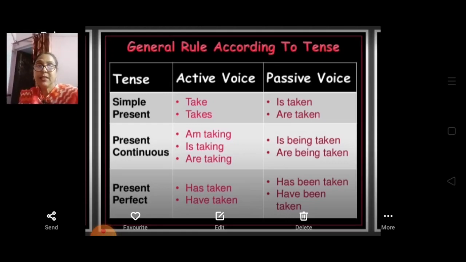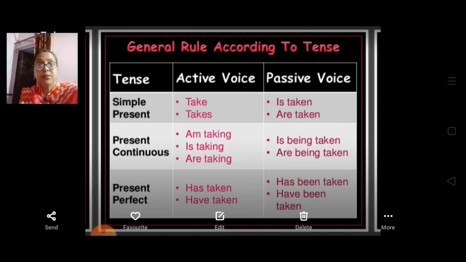If it is written takes in active voice, it will become are taken. Now in present continuous tense, am taking becomes is being taken. So being will be there and the past participle will be there. And in present continuous tense, if it is written is taking or are taking, it will become are being taken.